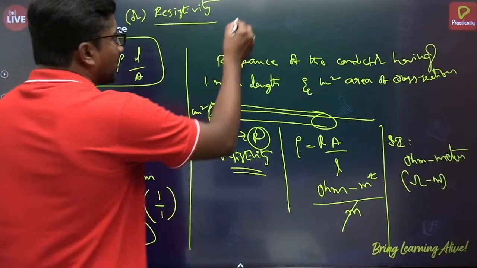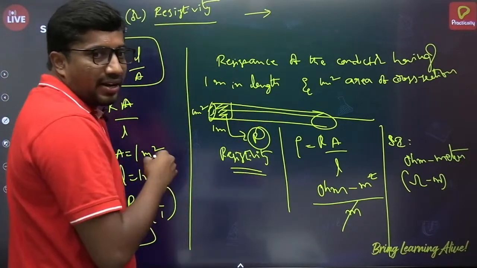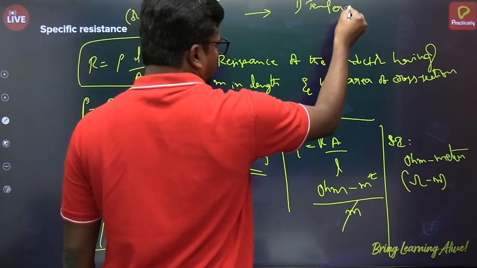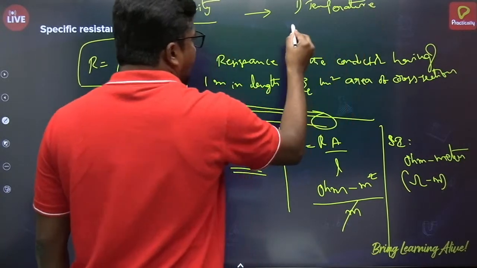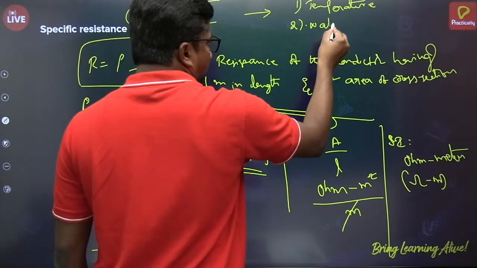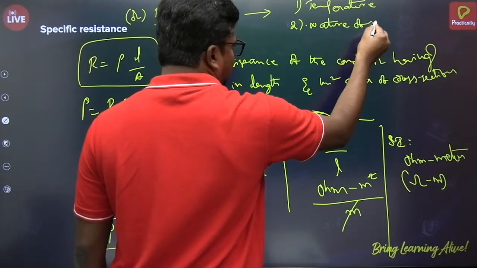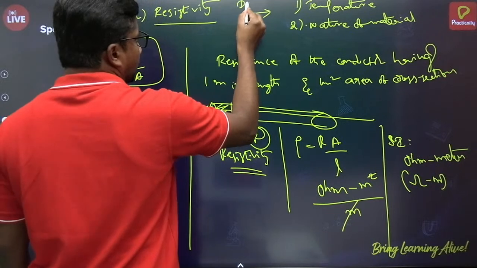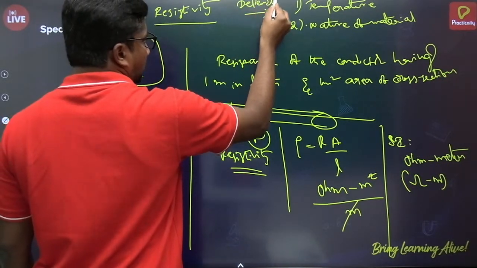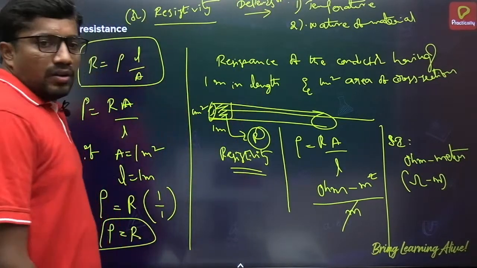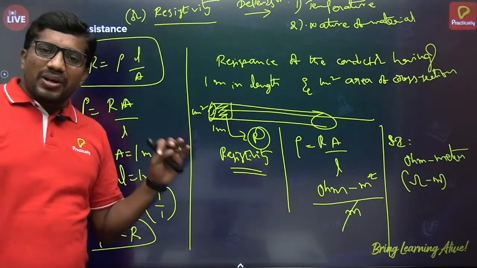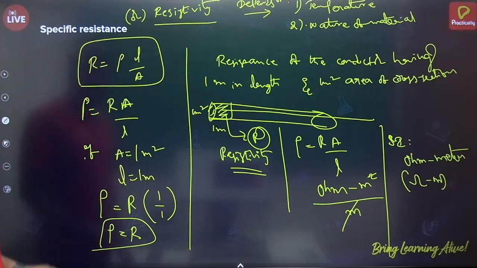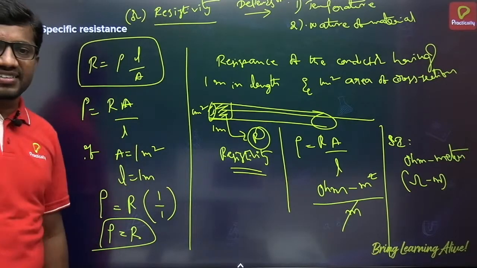Then on which factors does it depend? It depends on temperature and it depends on the nature of the material. It is independent of the dimensions of the material such as length and area. All right. Okay, so that's about specific resistance.